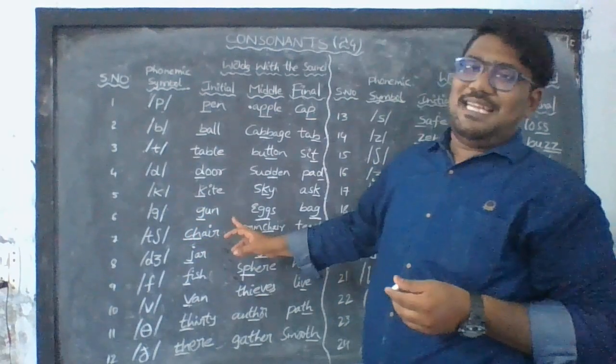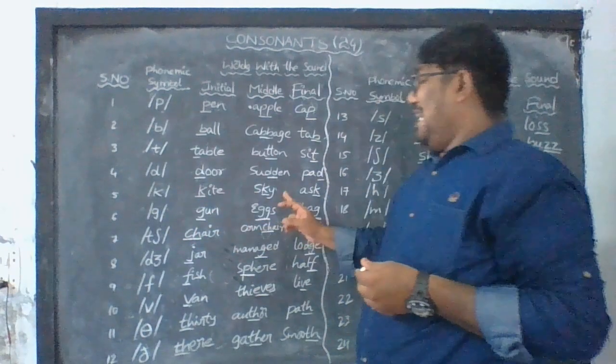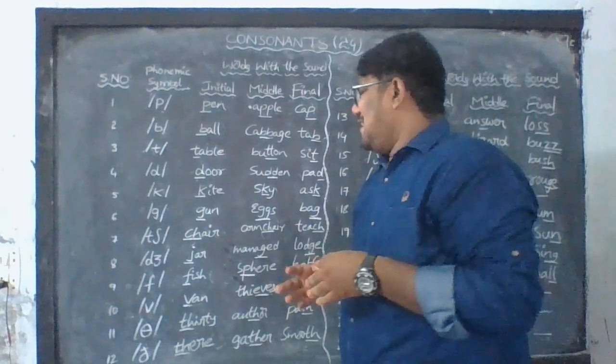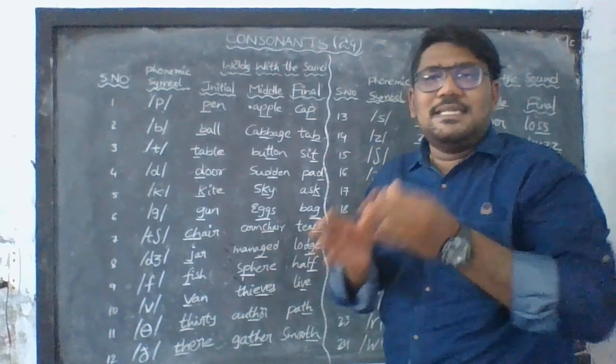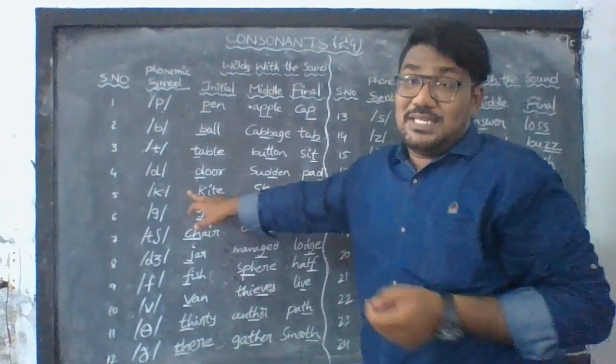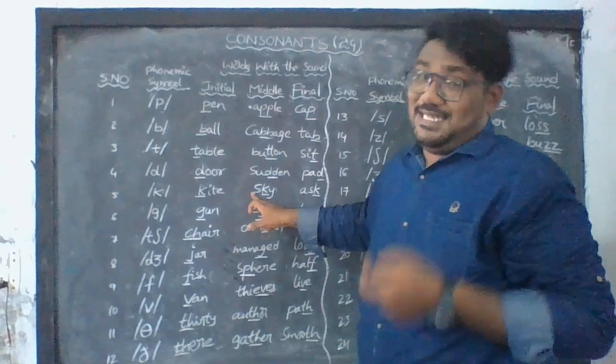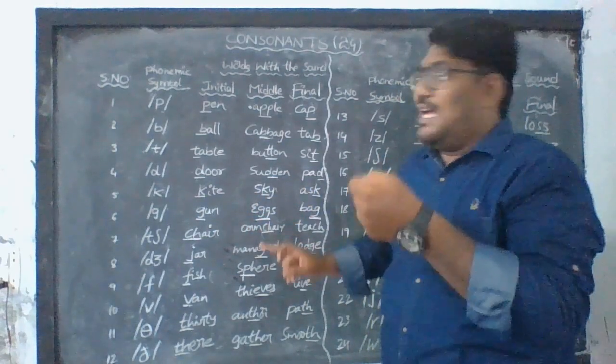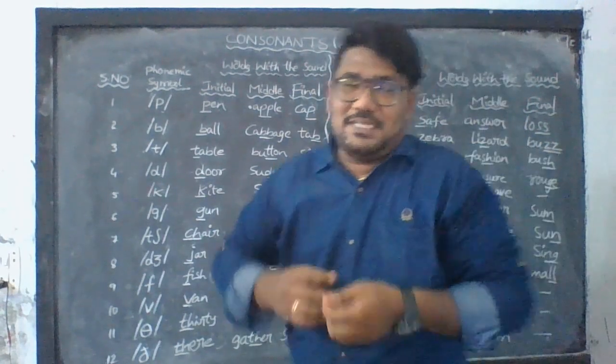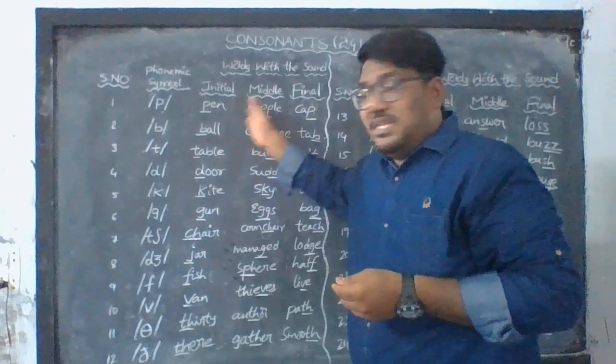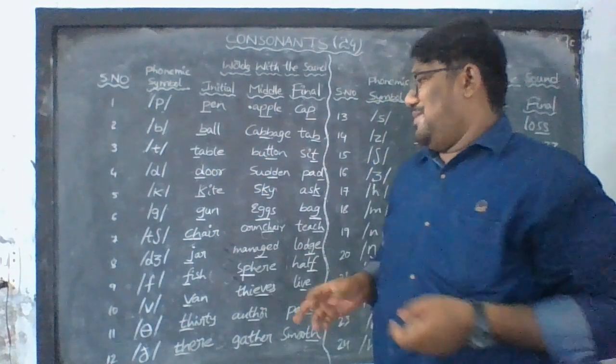In the same way, k as in cat. K as in sky. K as in ask. K as in kite. So practice this. I am saying the initial, the middle one, and also the final word.